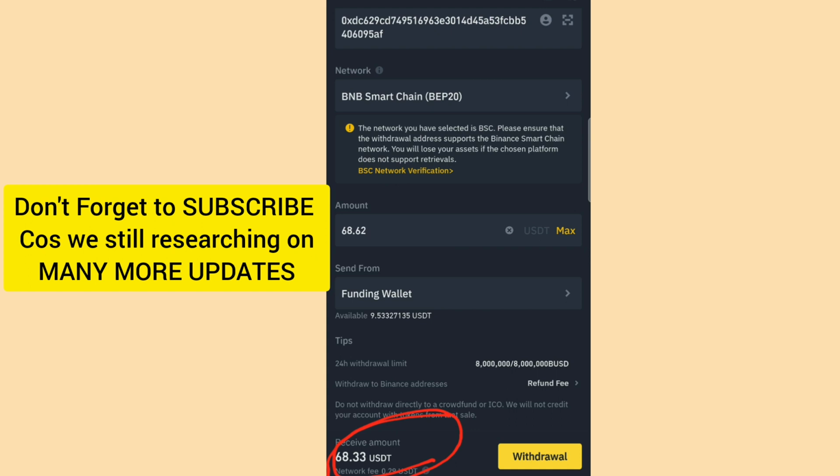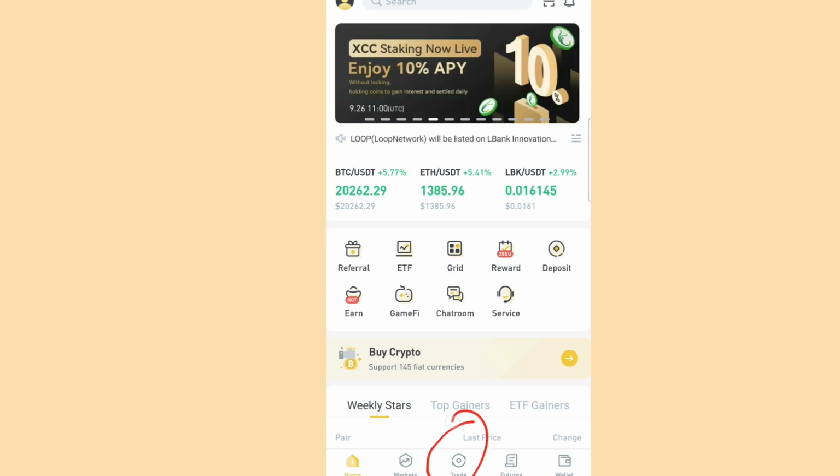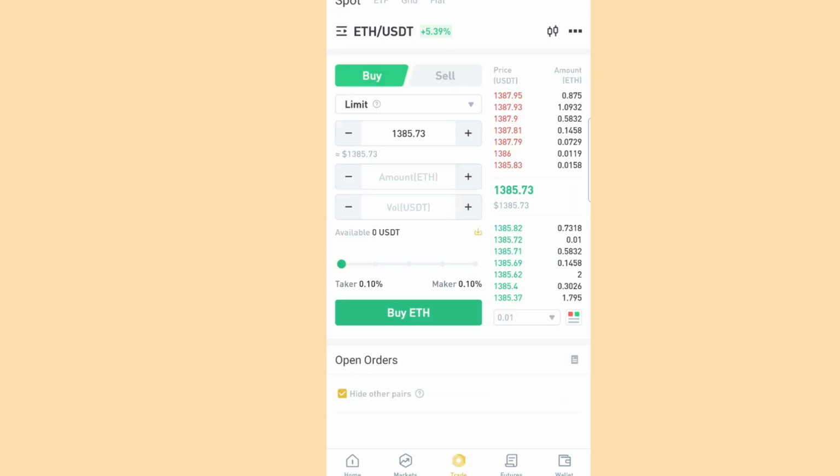So let me go over to my LBank. Assuming the money has dropped in LBank, mind you, we've not started using our real cash. We are still doing our calculations. Please, you now go down to trade.